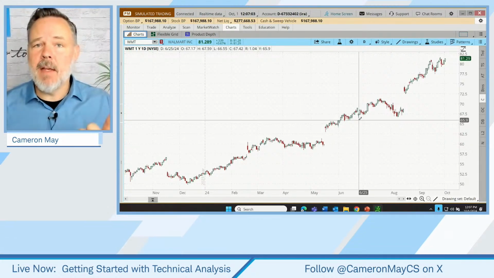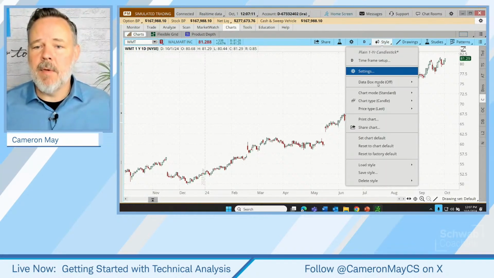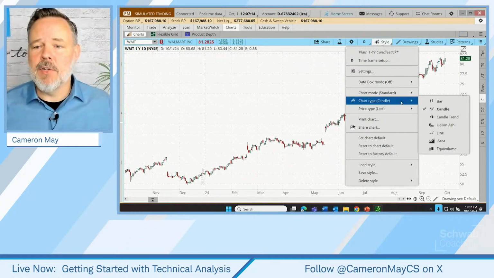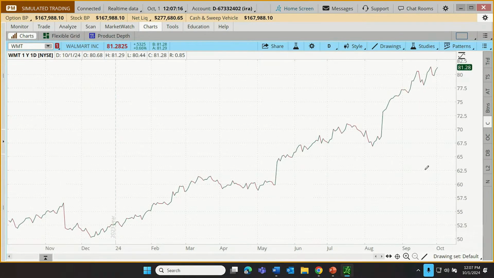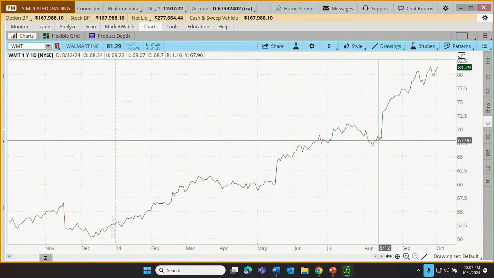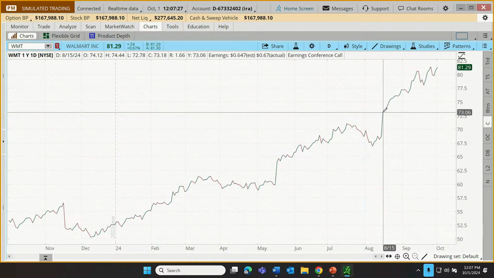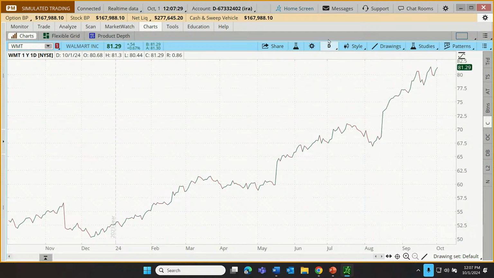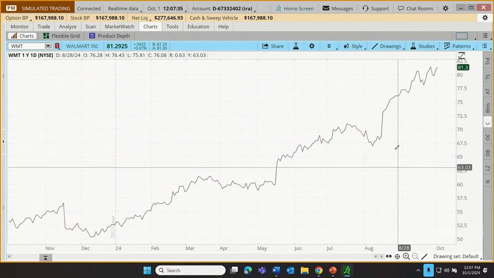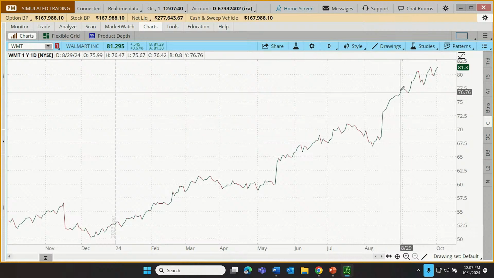But what we've been discussing is a line chart. So I'm going to come up here and change the style of chart. You'll see that it has a couple of candles there to indicate that's what we're looking at the moment. And I'm going to switch that from a candle chart to a line chart. And now this is looking much more like our graphic, where you see green lines going up, red lines coming down, but really we're just connecting daily closes. We're looking at a daily chart. This is a 1-year time frame in this example for today. We'll switch up the time frame a little bit later in the session. But yeah, green going up, red coming down.